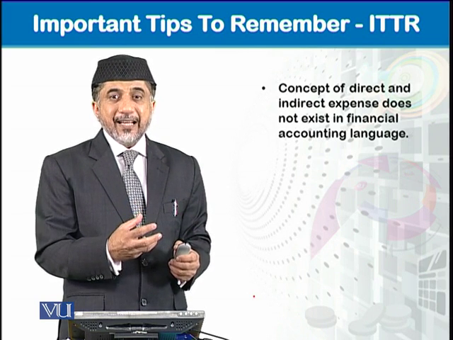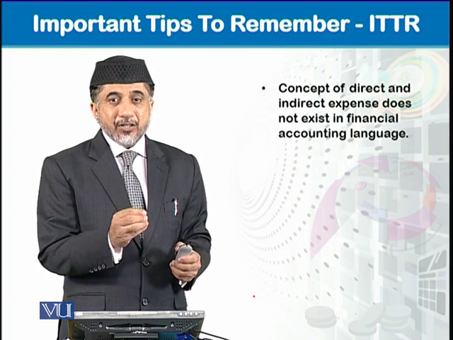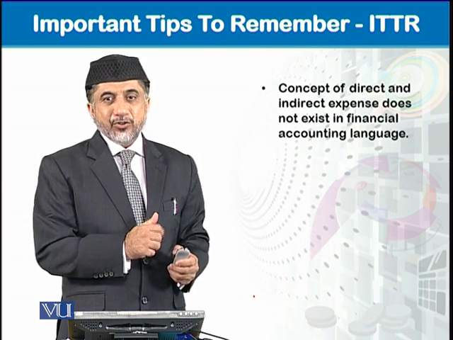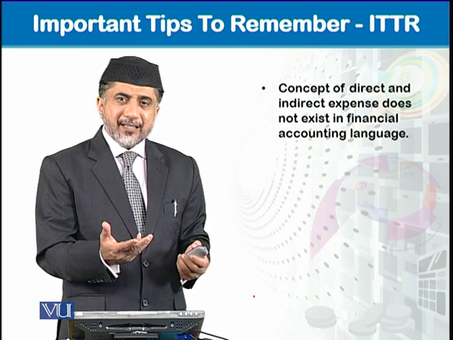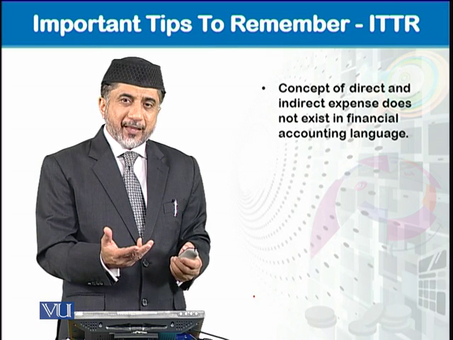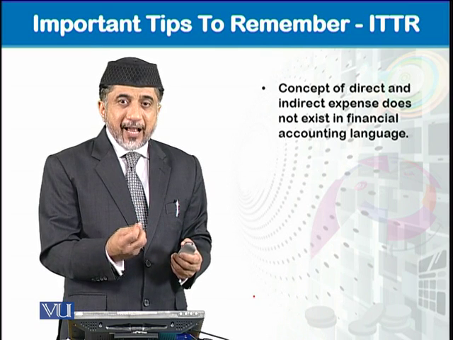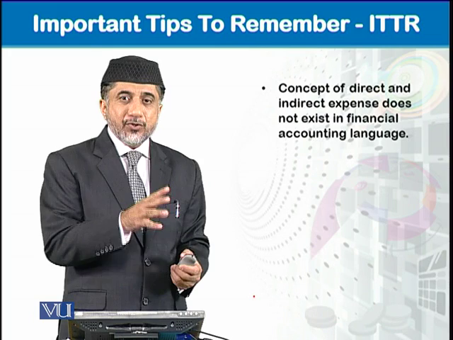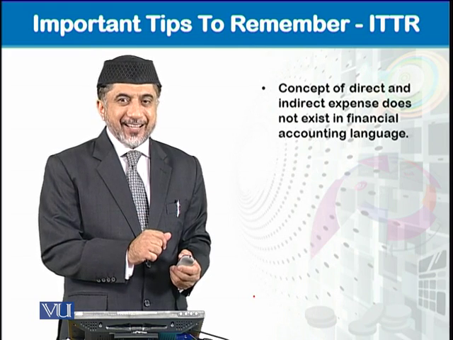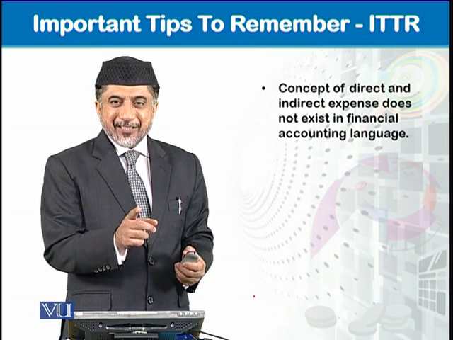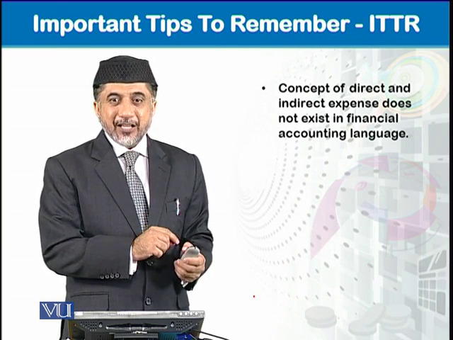Direct and indirect expense, or direct and indirect cost, is in fact a concept of manufacturing accounts or cost and management accounting. In financial accounting, I don't know how this direct and indirect thing comes over here. What we wrongly say is that any expense relating to cost of goods sold is a direct expense. No, please don't make this mistake. It's a sin, by the way, in accounting. So the direct and indirect expense concept is not one we associate with financial accounting.